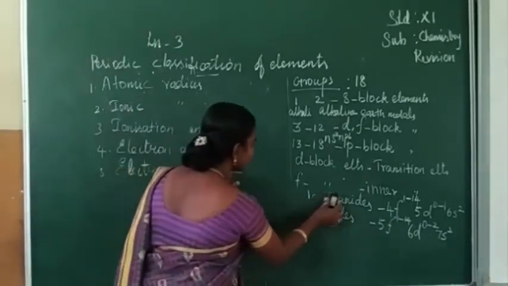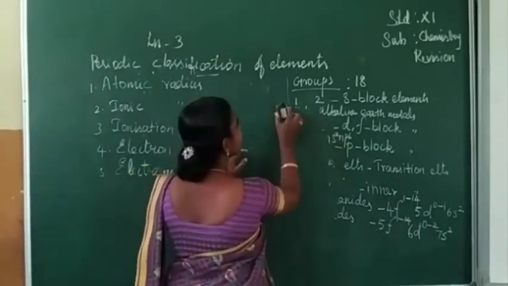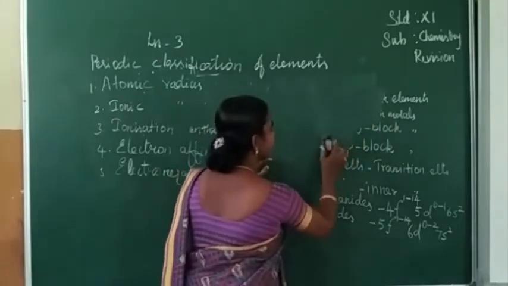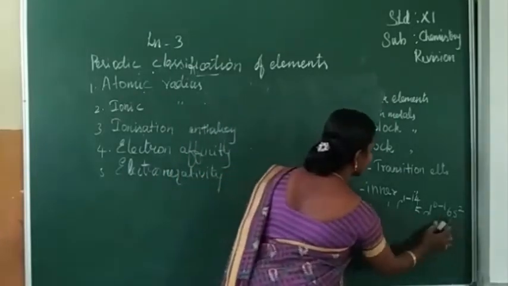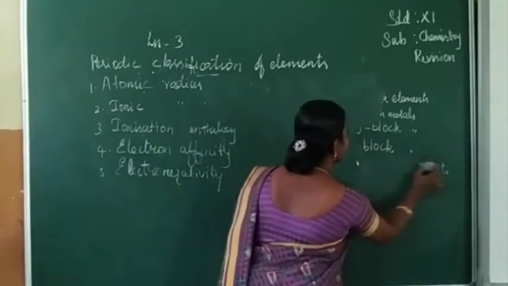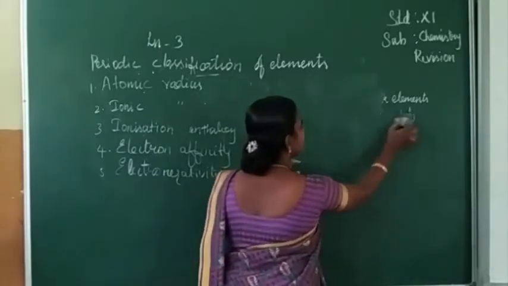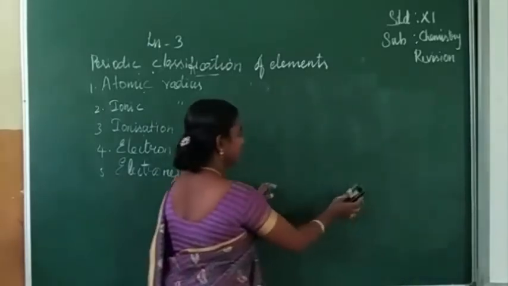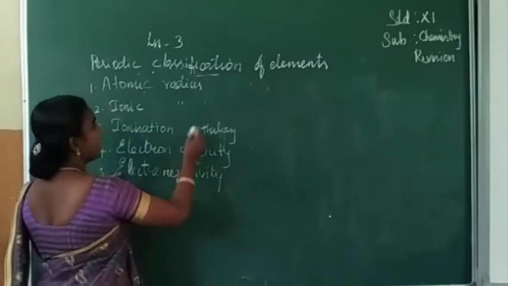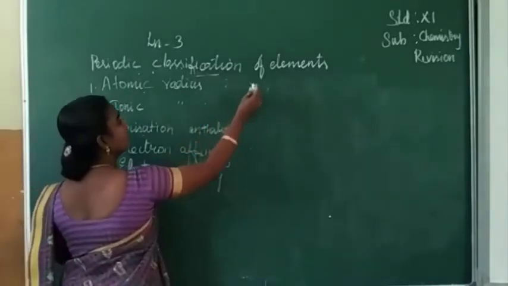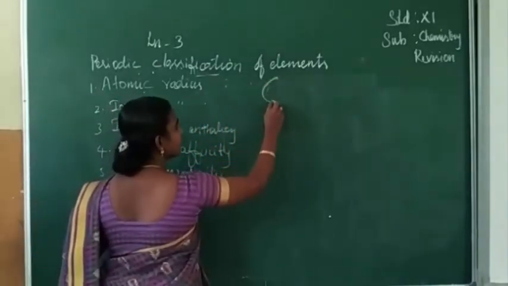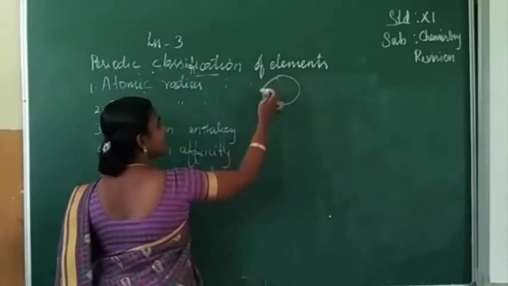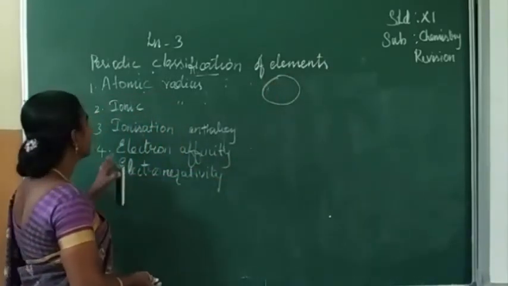Consider the atom like this as a sphere.